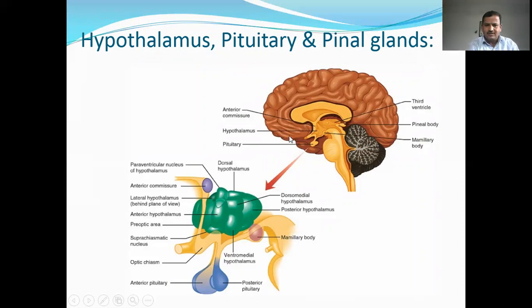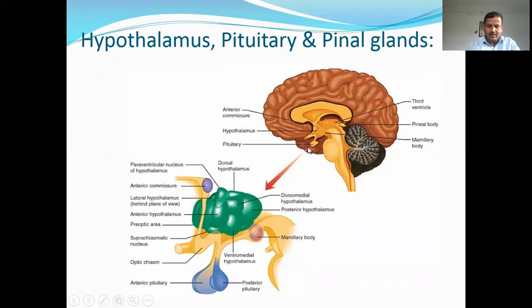You have to see here, this is the diagram of the brain, and in this region of the brain the hypothalamus, pituitary gland, and, on the backside, the pineal gland are present. So the first one is the hypothalamus. It is a part of the brain that contains a number of small nuclei with various functions. It is generally located below the thalamus region.